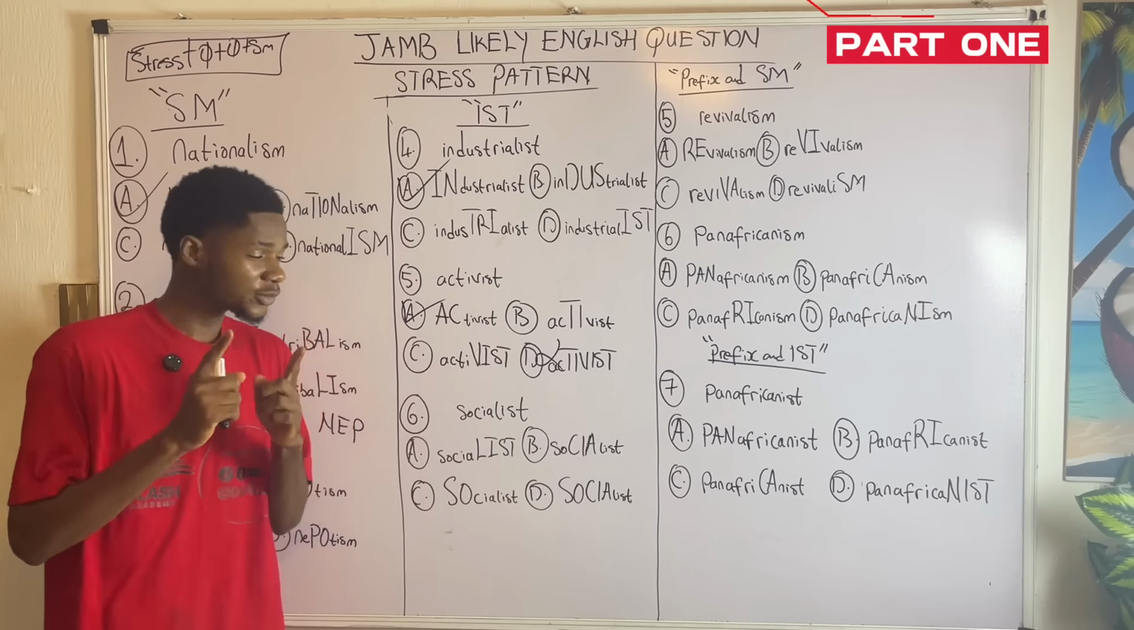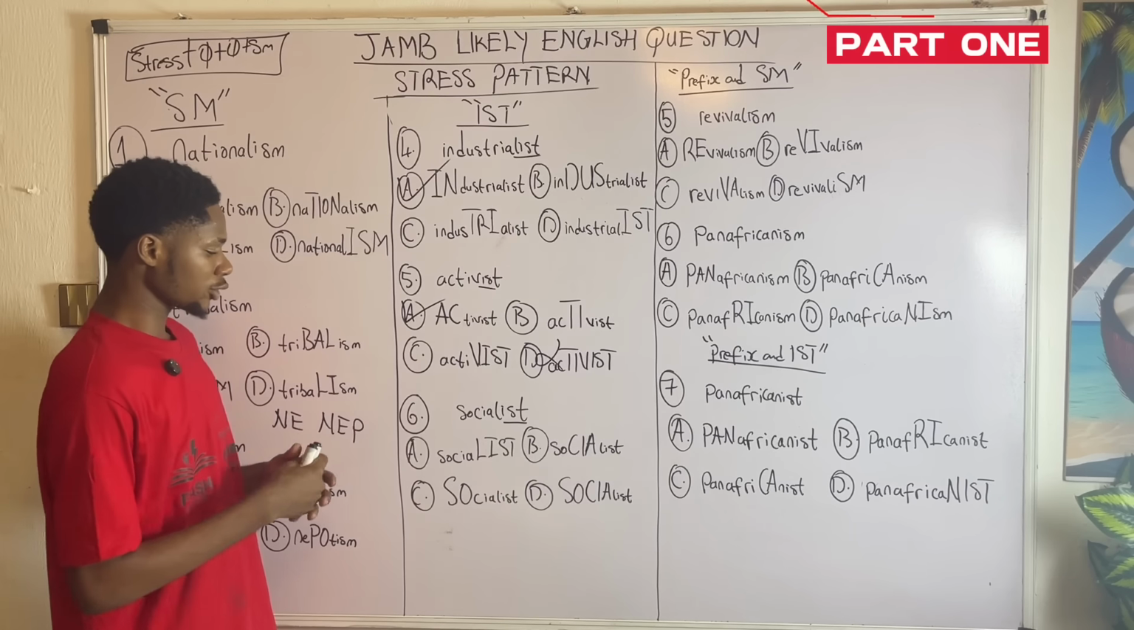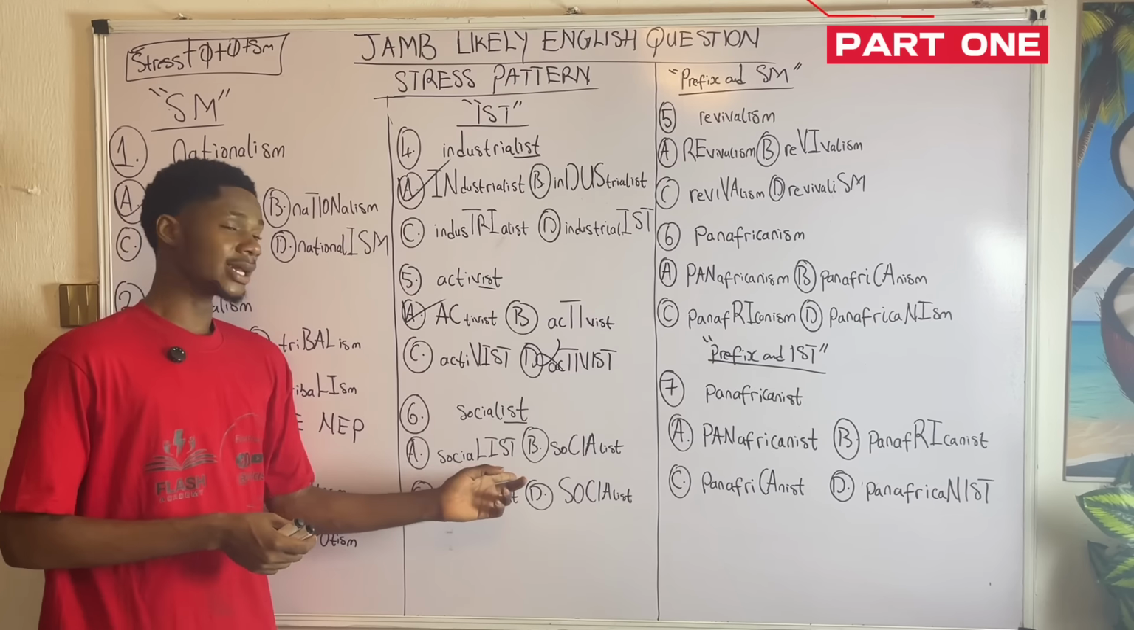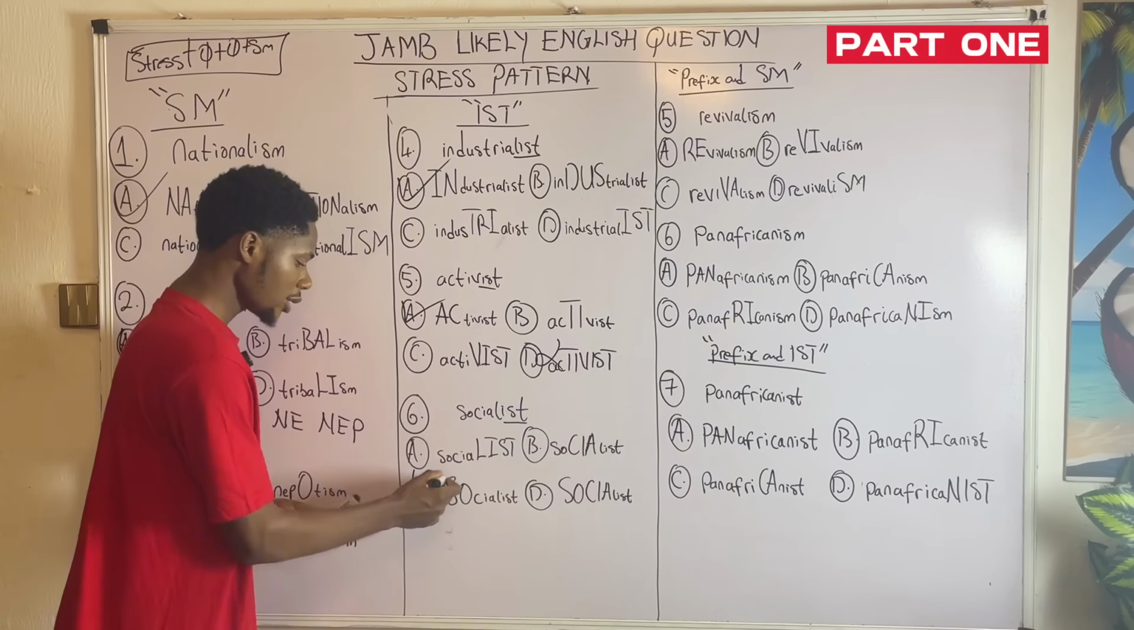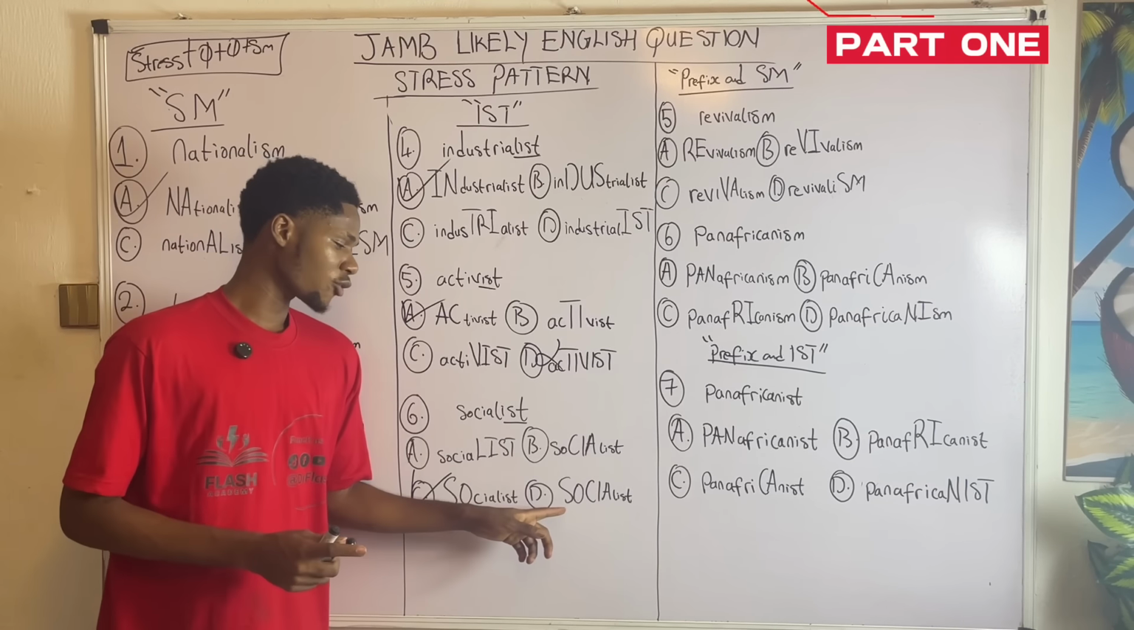So I have what now? Socialist, for example. How do we stress socialist? Now because it is ending with IST, just like its other ones, we are going to lay emphasis on what now? So what now? Stressed. So we are going to pick the option that has what now? SO, stressed. Looking at the various options, we're having socialist, LIST, stressed. B, socialist, CIA, stressed. C, socialist, SO, stressed, which is our answer. Most times C is always correct. And we're having what now? Socialist.